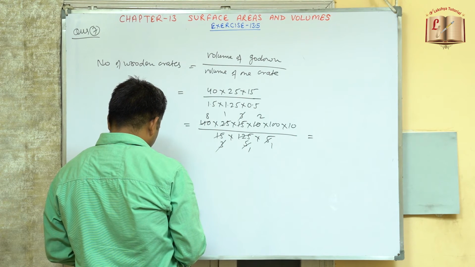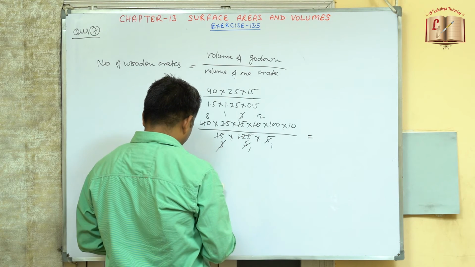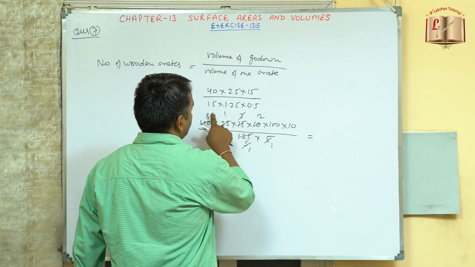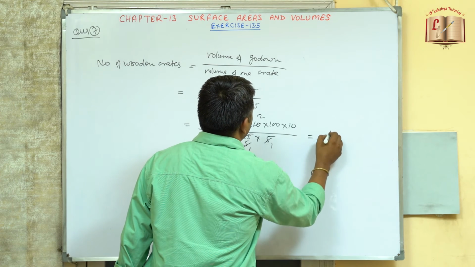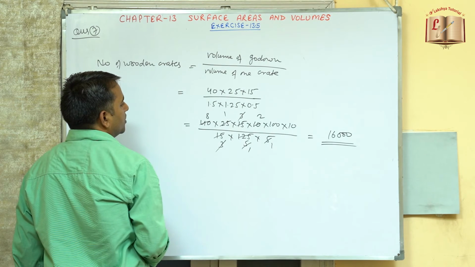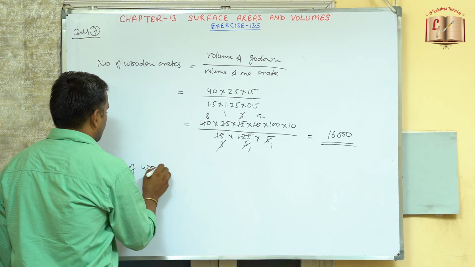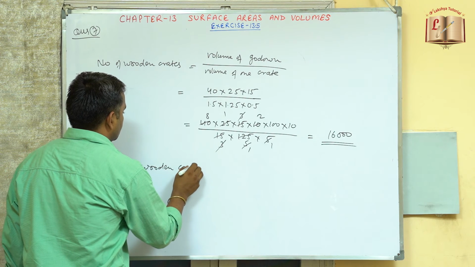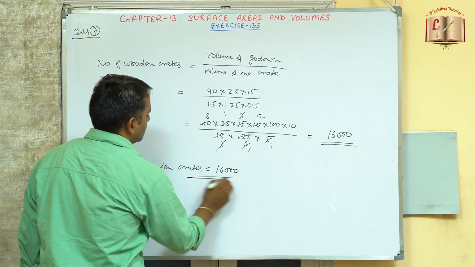Now we can multiply this. So this will be now 8 into 2, 16. So this is now 16,000. So number of wooden crates is equals to 16,000.